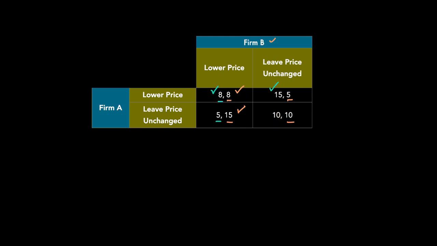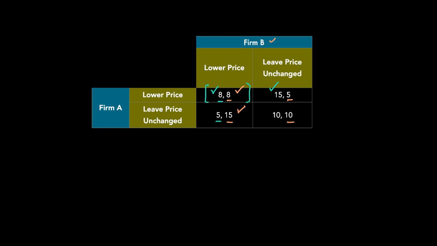So therefore, you can see firm A is always lowering price, which means irrespective of what firm B does, firm A is always lowering the price, which means both firms are now ending up with a scenario of lowering price, which means lowering price becomes our equilibrium.